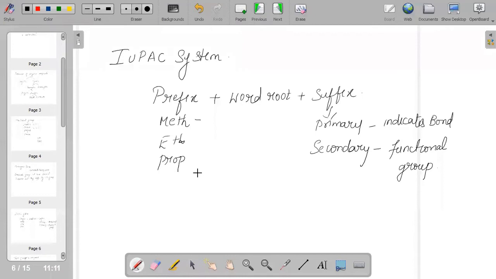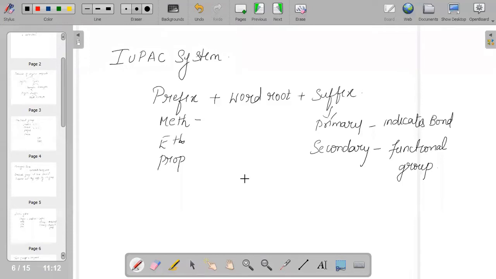The primary suffix indicates the type of bond between carbon atoms. That means it can be an alkane, which means a single bond, an alkene, a double bond, or an alkyne, a triple bond. So the primary suffix will help us find out whether the given compound is an alkane, alkene or alkyne.